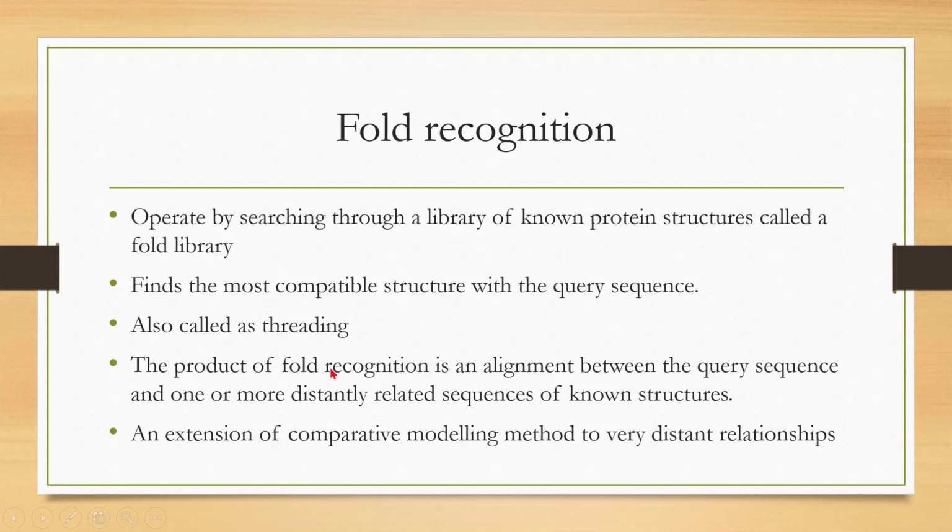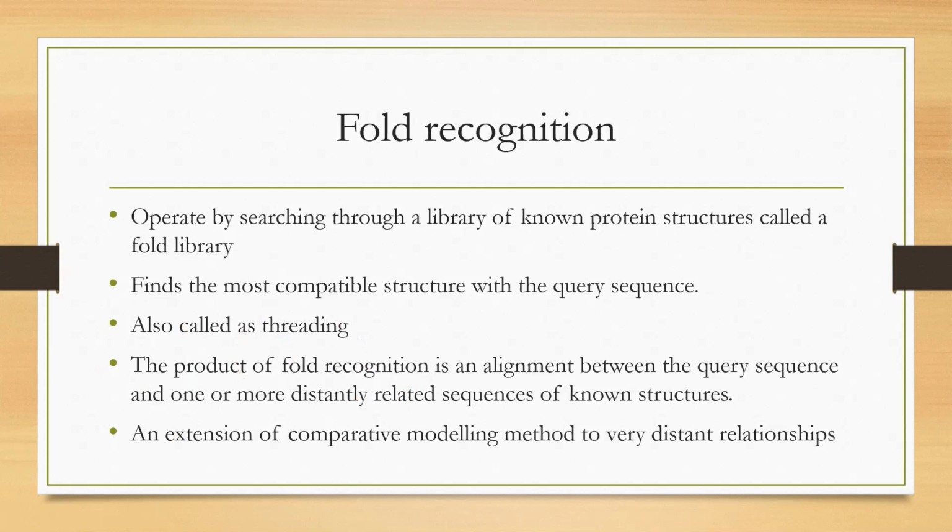The outcome of your fold recognition is alignment between your query sequence and one or more distantly related sequences of known structure. Definitely they are distantly related sequences because it does not care for the similarity of your query sequence.